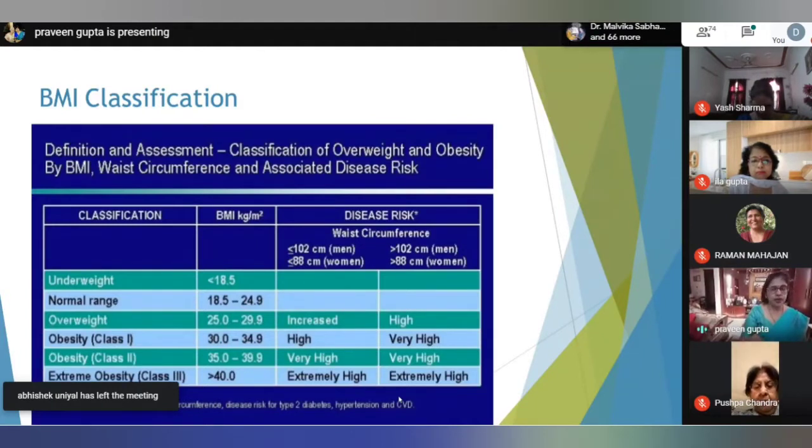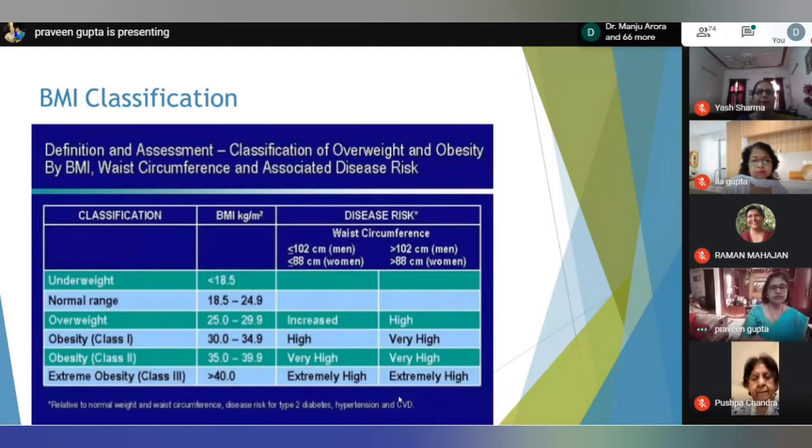So the issue of family planning should be addressed adequately in these patients. The main primary safety concern is that exogenous administration of estrogen is associated with increased cardiovascular risks like venous thromboembolism, myocardial infarction, or acute ischemic stroke. Hence, we have to tread with caution in prescribing contraceptives to these patients. The baseline risk of venous thromboembolism is around twofold in patients with raised BMI compared to patients with normal weight.